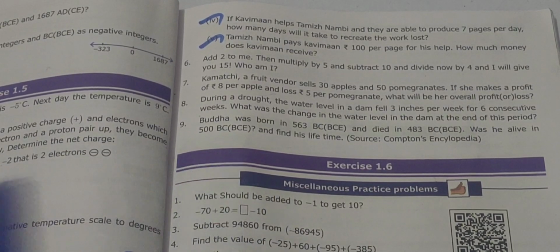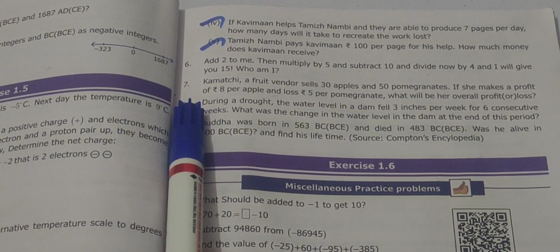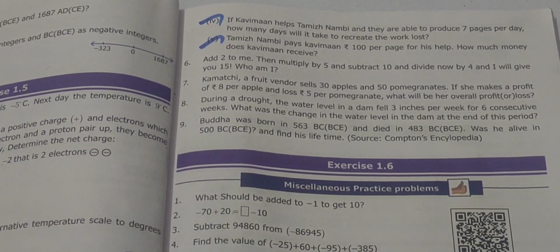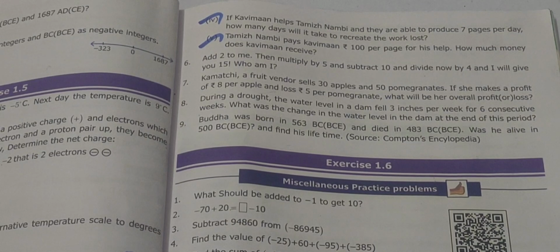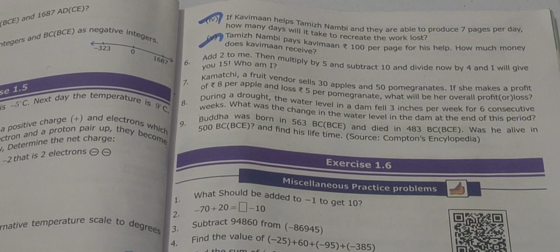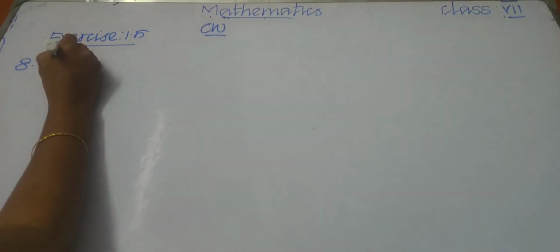Okay children, let us write the classwork. Write this 8th question in your classwork notebook first. Then let us write the solution. First of all, let us write given. What is given?